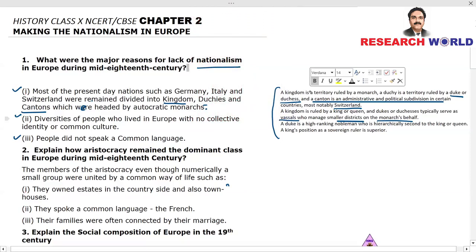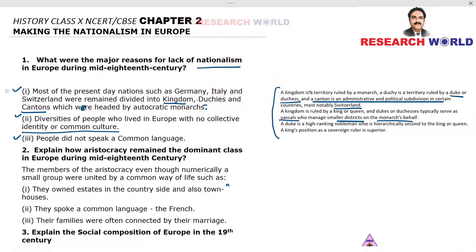Point number 2, diversities of people who lived in Europe with no collective identity or common culture. This is an extension of the first point. Because of this, they lived in different kingdoms or duchies, and they were diverse. Ethnically there could be diversities, and as a result, no collective identity or common culture.